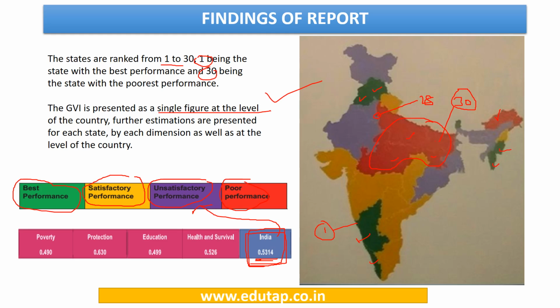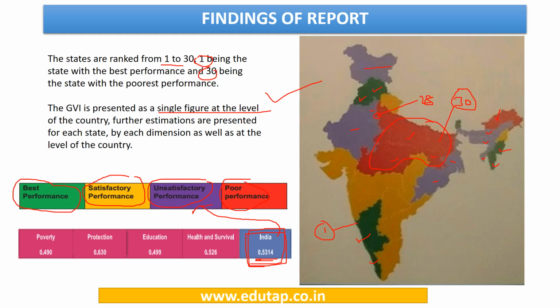Then the satisfactory performance states of the country are Gujarat, Maharashtra, Chhattisgarh, Telangana, Andhra Pradesh, Tamil Nadu and Uttarakhand. And then we have unsatisfactory performance by states: Jammu and Kashmir, Rajasthan, here we have Haryana, Odisha, West Bengal, Assam, Meghalaya and Tripura.